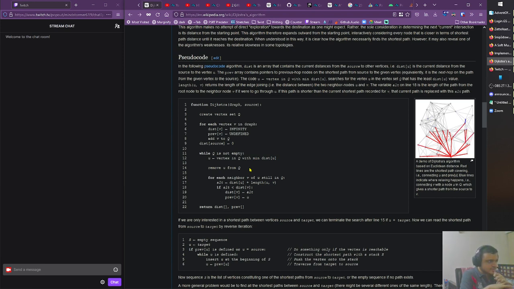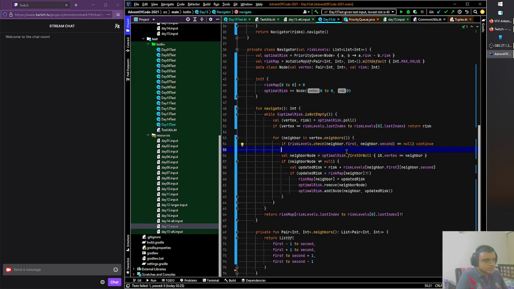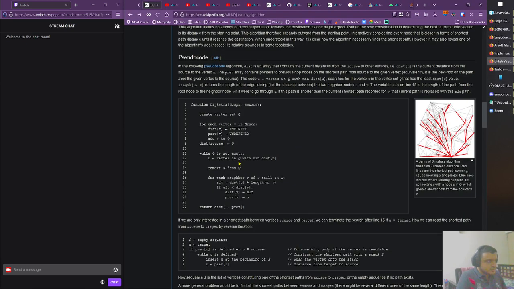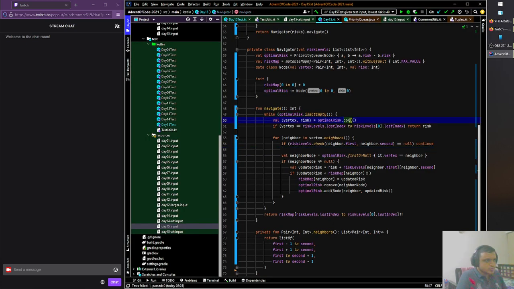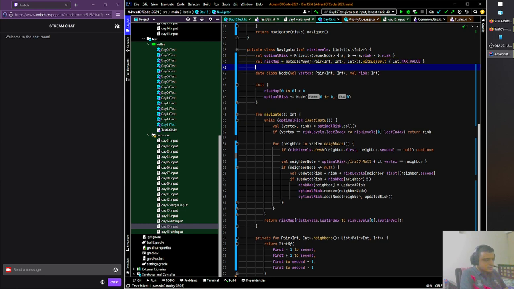That is, it's unvisited as such, right? There we go. So that should be fairly straightforward, right? We should be able to update that pretty easily. Because at this point, what we do is u in vertex we remove. So we do this poll, right, to get the vertex. If you just keep a set of visited vertices, I think that should be fine, right? So val visited vertices equals mutable set of